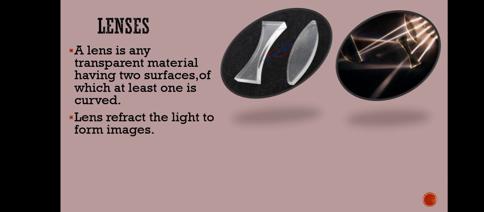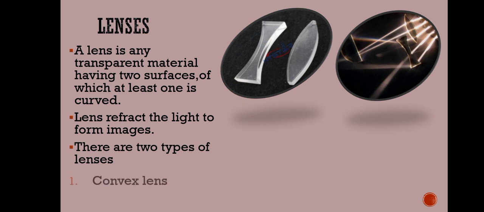Lenses refract the light to form images, as images were also formed in mirrors, but due to reflection. Here in the case of lenses, the light is refracted to form the images. We will discuss that in detail in our next lectures. Now there are two types of lenses more commonly used. Number one is the convex lens and number two is the concave lens.